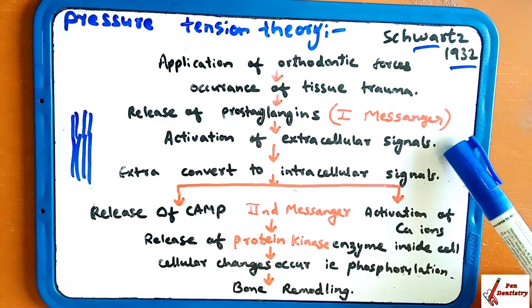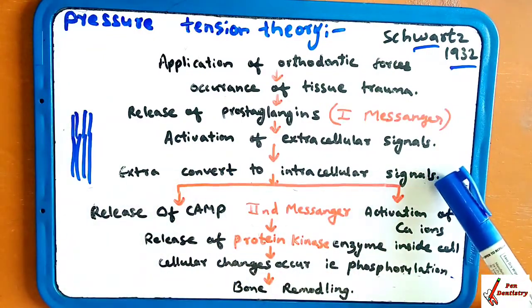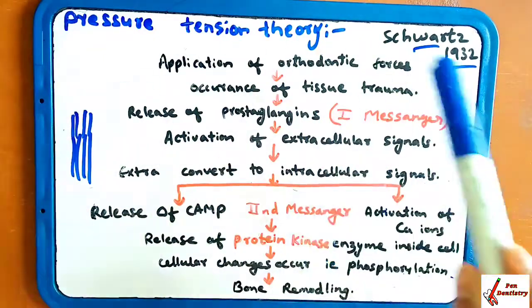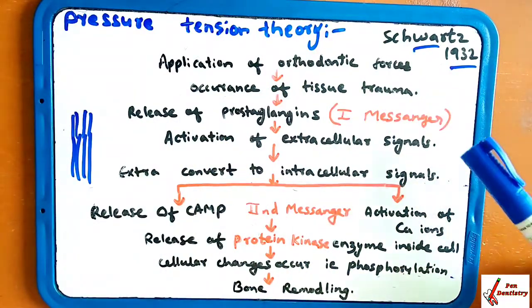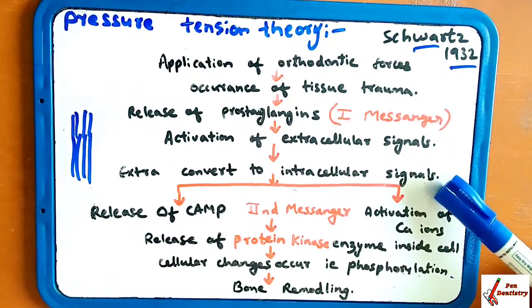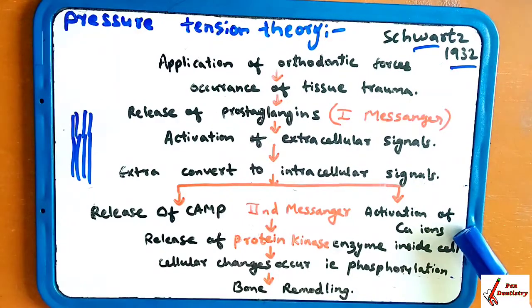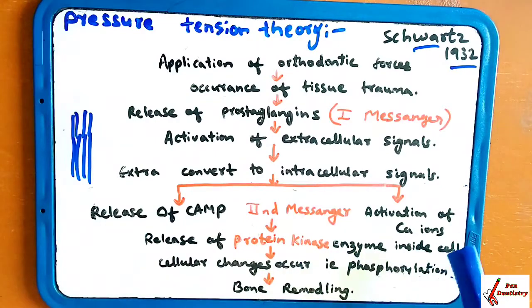Then it is going to convert the extracellular signals into intracellular signals. The extracellular force, whatever you have applied, will convert into intracellular signals. In the intracellular signals, the calcium activation as well as the cAMP are activated. These both are second messengers: the release of the cAMP as well as the activation of the calcium ion.